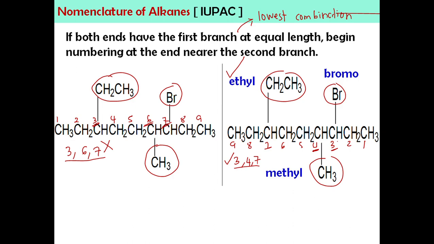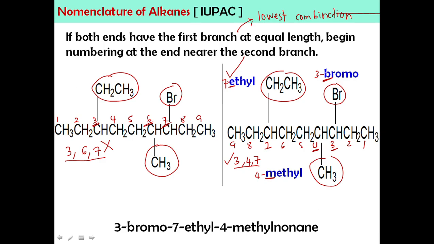Okay, jangan ikut nombor tau. Nak tulis nama penuh, kena tengok huruf. So, huruf B datang dulu, follow by E, follow by M. Jadi B, okay, bromo at carbon number 3. Okay, ethyl at carbon number 7, and methyl is at carbon number 4. Okay, jadi kita ada 9 carbon. Jadi 9 carbon is nonane. Okay, jadi nak tulis apa dulu tadi? Huruf B dulu kan? So, 3 bromo, 7 ethyl, 4 methyl, nonane. Okay, jadi parent dia nonane lah sebab 9 carbon. Okay, jadi hopefully awak boleh faham rule yang ini.